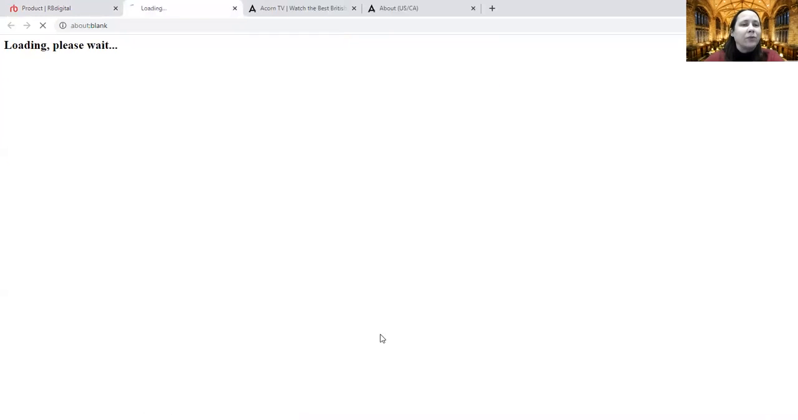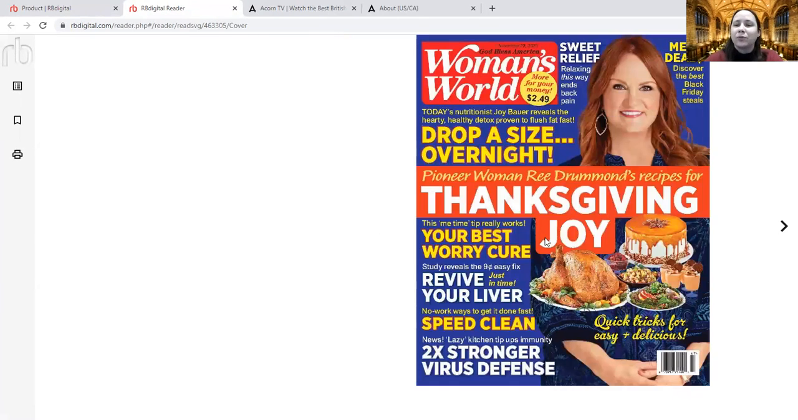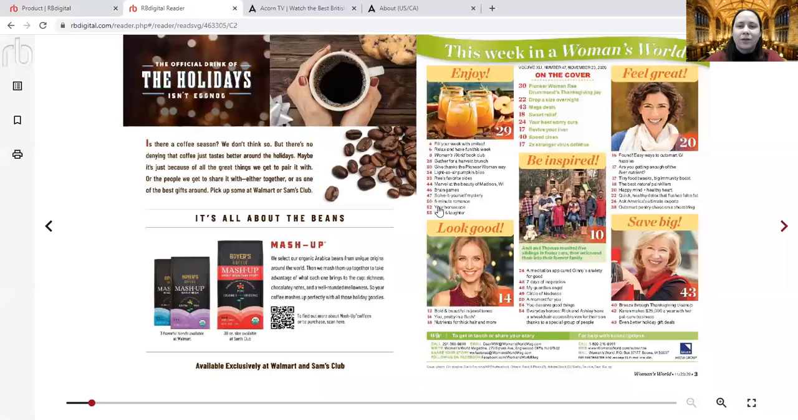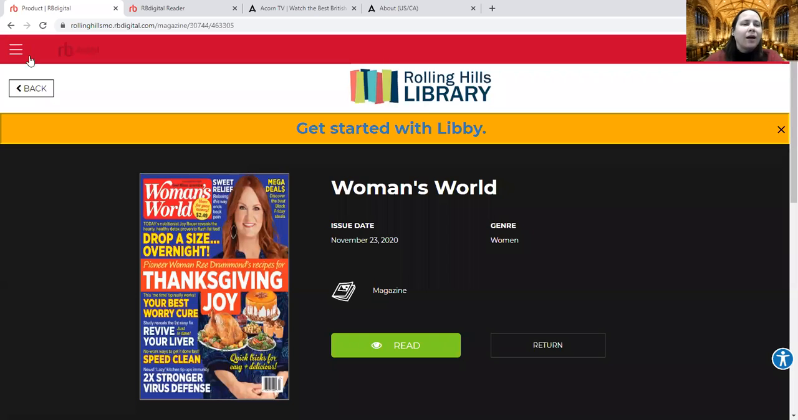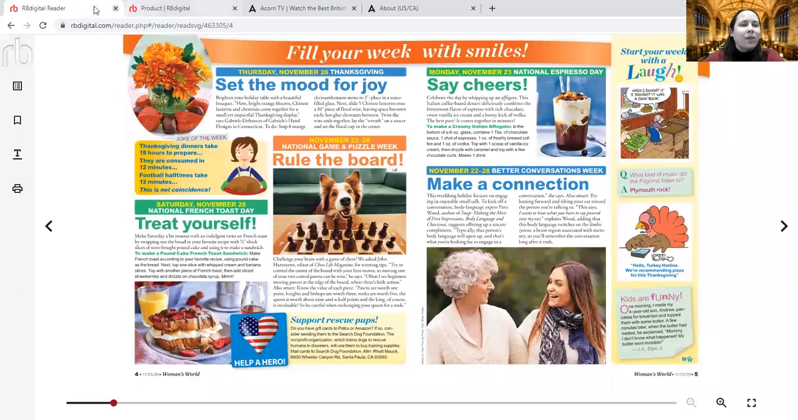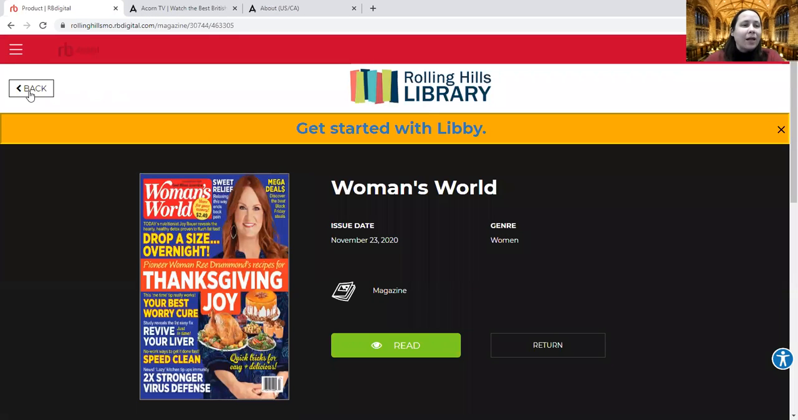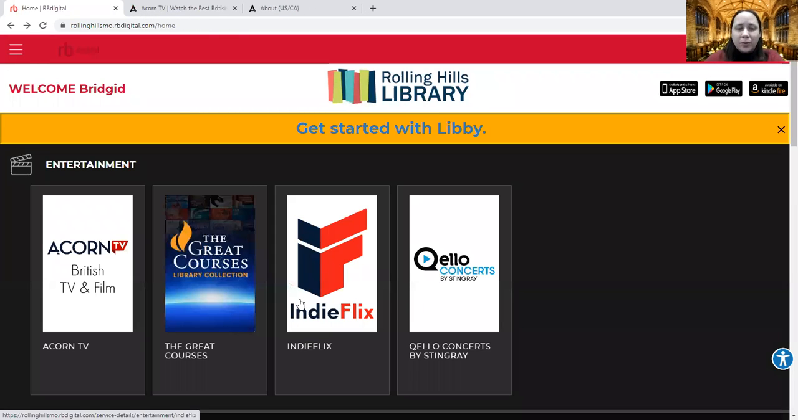So if I want to go ahead and read that now, I can click on that read button and it'll take me to the RBDigital Reader, where I can click on the little arrow to go through page by page. So let's close that. Other things that you can check out are the streaming services.